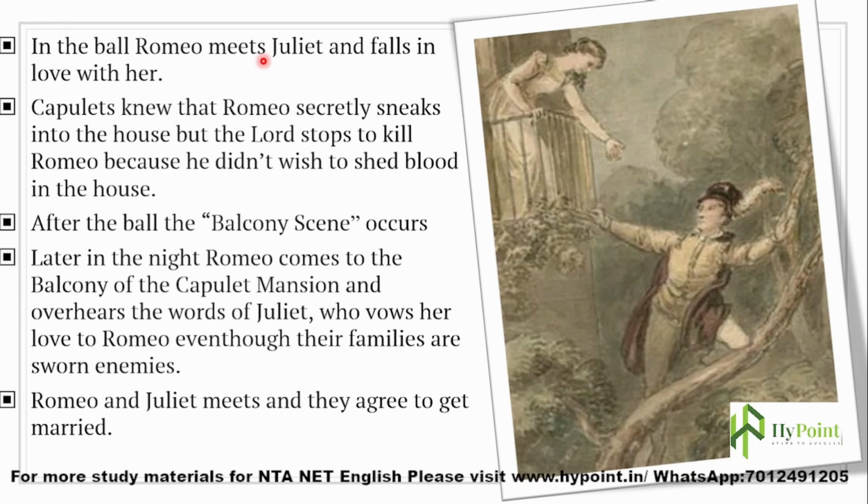Accidentally, while Romeo was searching for Rosalind's whereabouts, he meets Juliet and falls in love with her immediately. See, he was love stricken and depressed because of the unrequited love he was feeling, and only because of that he came to the ball. He meets Juliet, only a 13 year old girl, and suddenly he forgets about Rosalind and is all of a sudden in love with her. Okay, that's what is happening here.